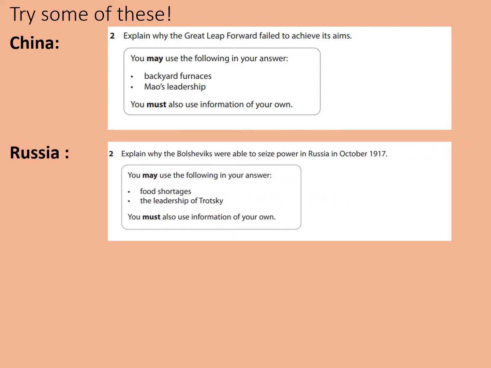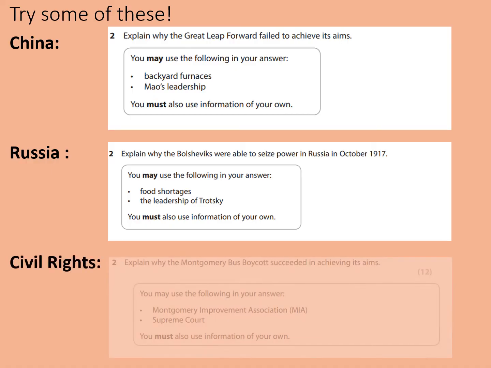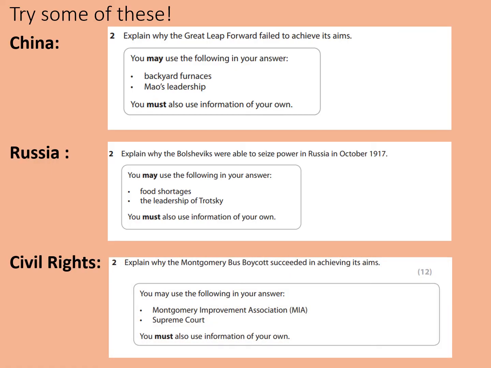And Russia. Explain why the Bolsheviks were able to seize power in Russia in October 1917. You may use the following in your answer: food shortages and the leadership of Trotsky. You must also use information of your own. Or maybe, like my students, you're doing civil rights. Explain why the Montgomery bus boycott succeeded in achieving its aims. You may use the following in your answer: the Montgomery Improvement Association and the Supreme Court. You must use information of your own.